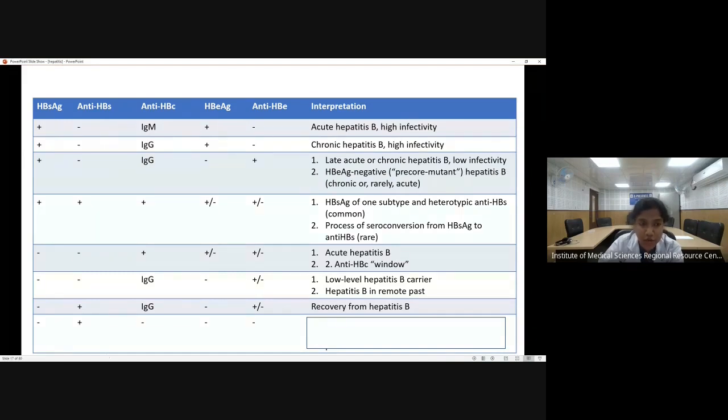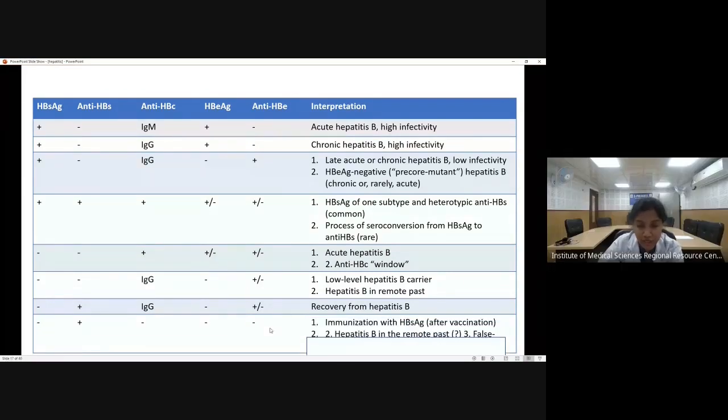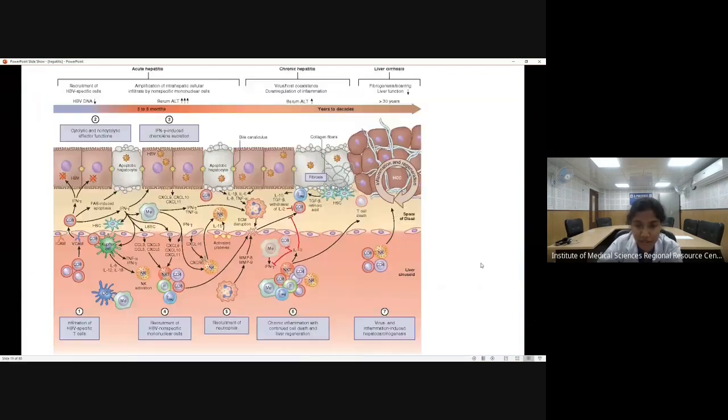And the next scenario, only anti-HBs is positive. So what can you think in this? Everything is negative, only the patient is having anti-HBs. Vaccinated. Yeah, it's a vaccinated individual, or the patient might have had some hepatitis B in the remote past, everything is cleared up and he has the protective anti-HBs positive. Or it can sometimes be a false positive also because of some technical reasons.